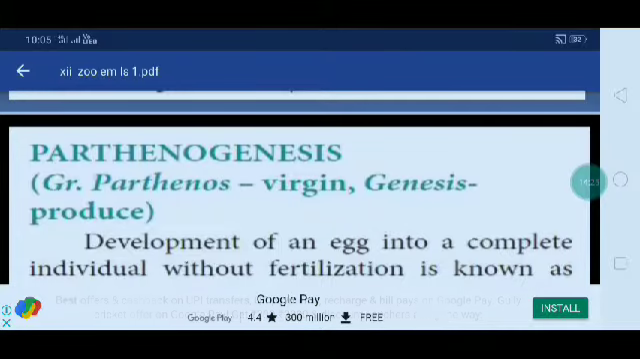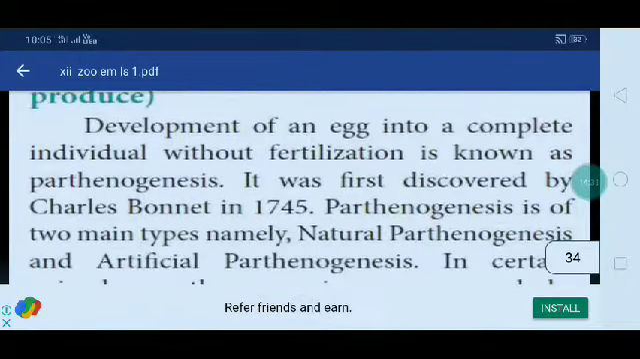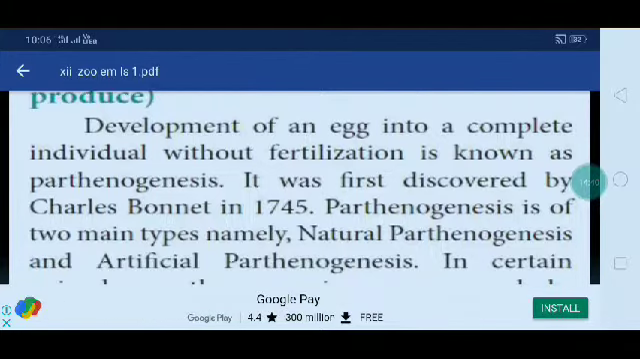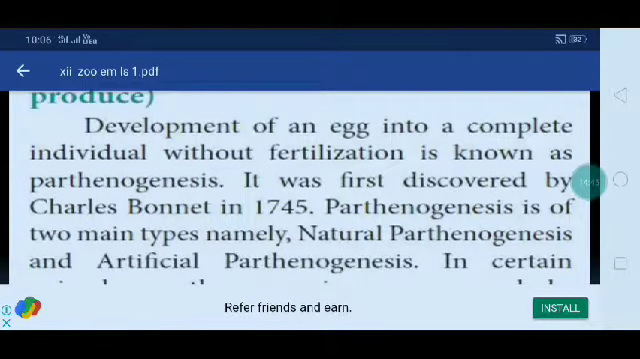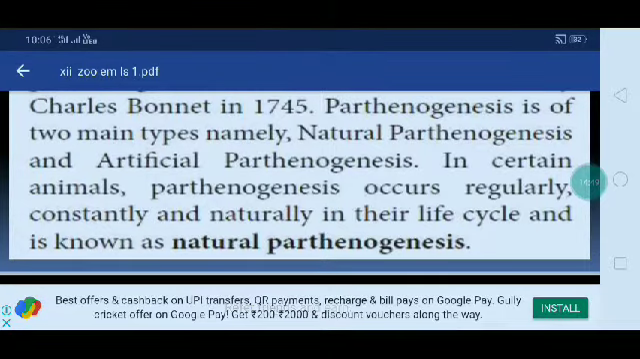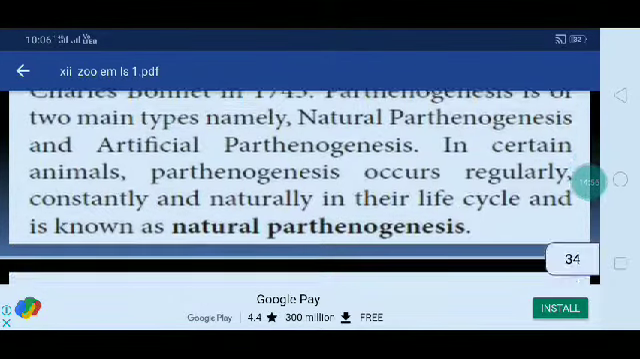Next one is parthenogenesis, another topic. Parthenos means virgin, genesis means produced. Here, development of an egg into a complete individual without fertilization is known as parthenogenesis. It was first discovered by Charles Bonnet in 1745. Parthenogenesis is of two main types, namely natural parthenogenesis and artificial parthenogenesis. In certain animals, parthenogenesis occurs regularly, constantly and naturally in their life cycle and is known as natural parthenogenesis.